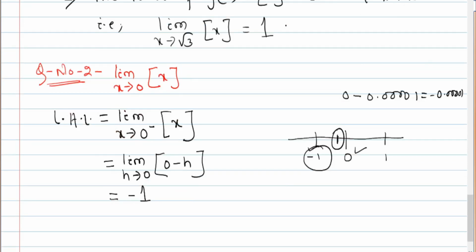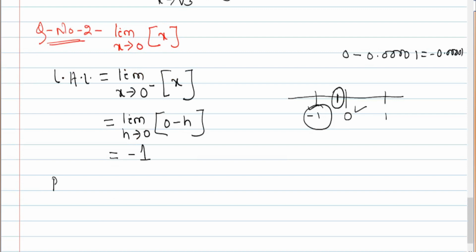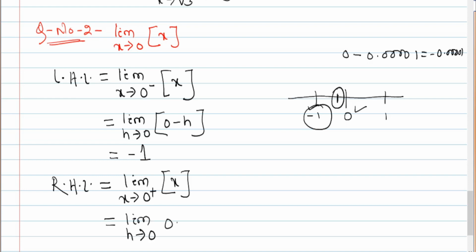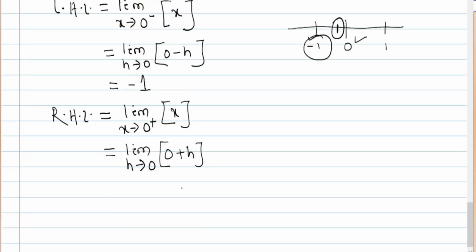Okay. Now we'll take RHL. So RHL is limit x tends to 0 plus of bracketed x, that is nothing but the limit h tends to 0 of 0 plus h. 0 plus h is somewhere here, 0.00001 likewise, on the right hand side of 0, in between 0 and 1, so the greatest integer is 0.